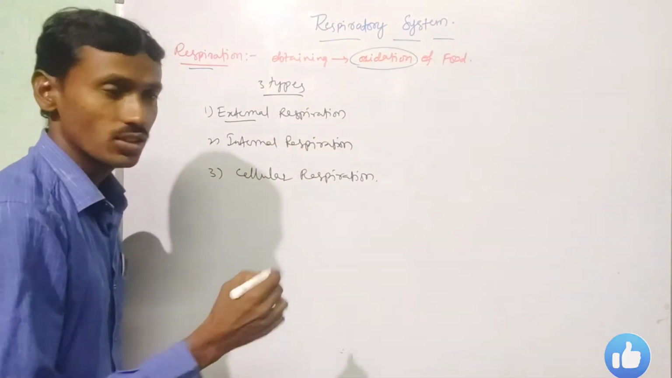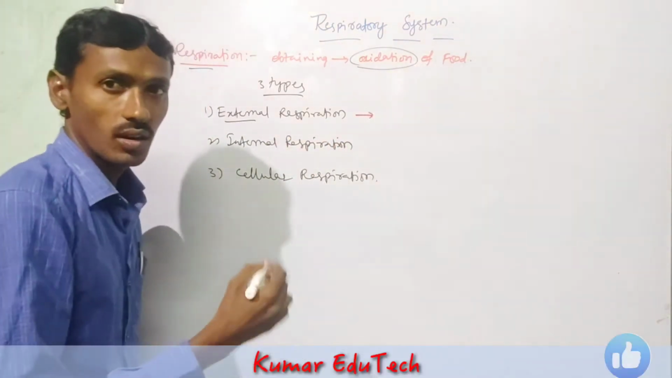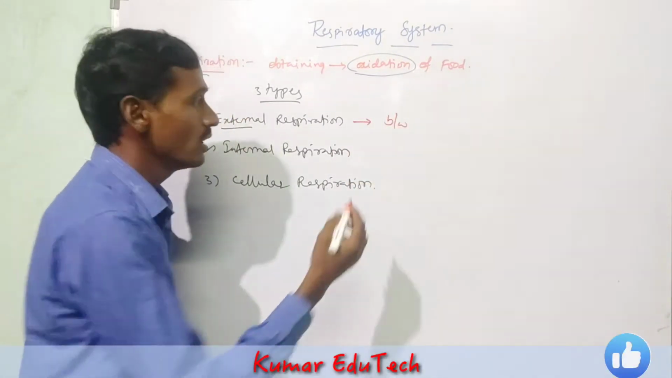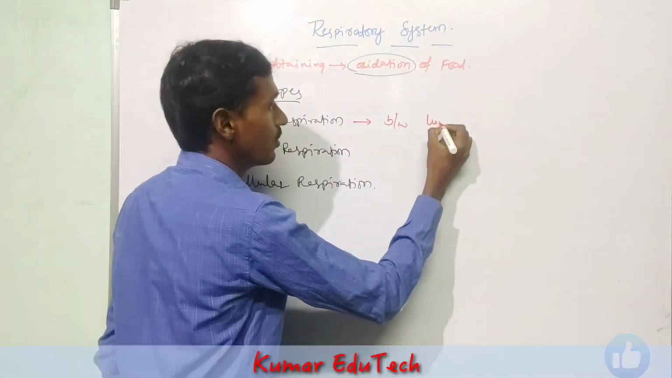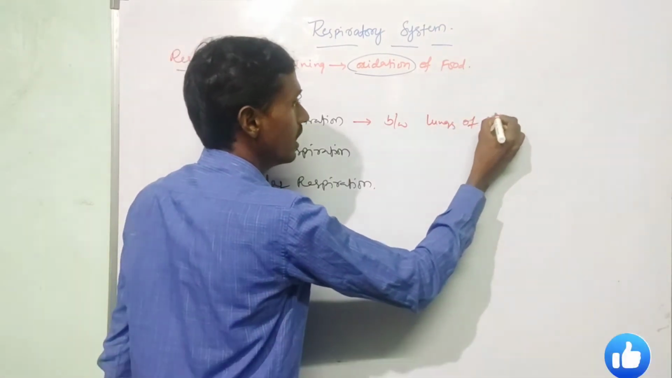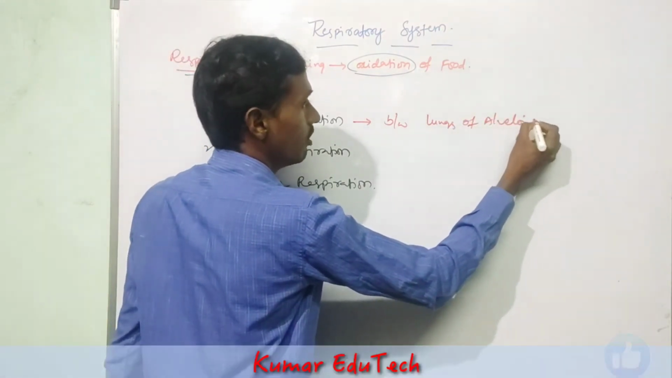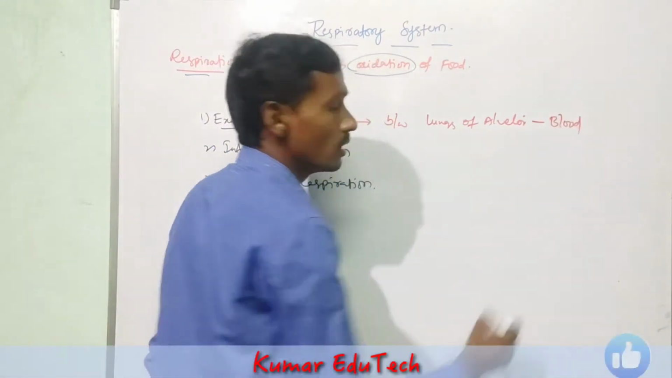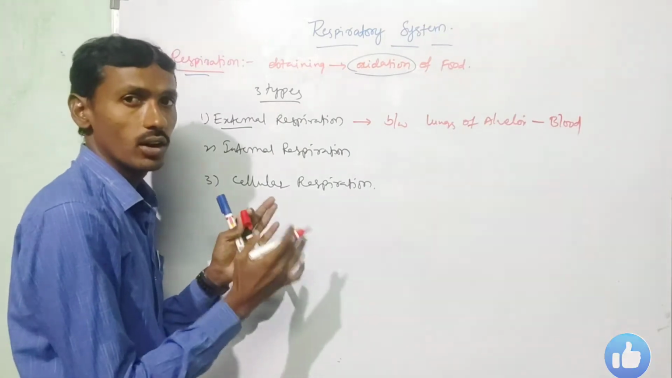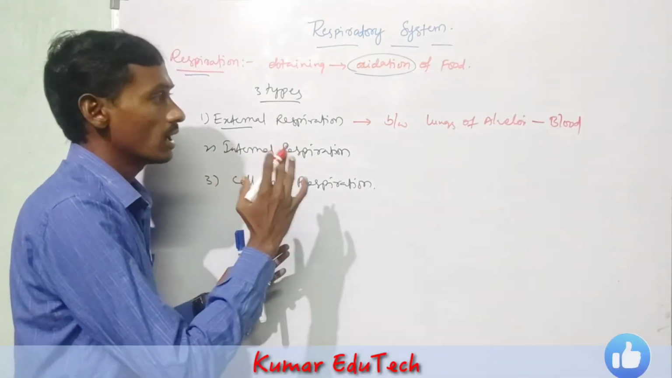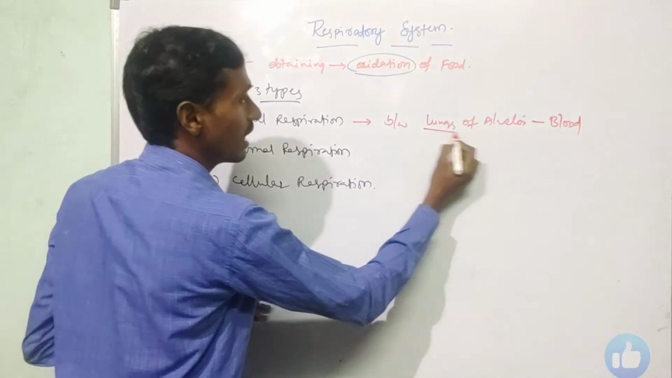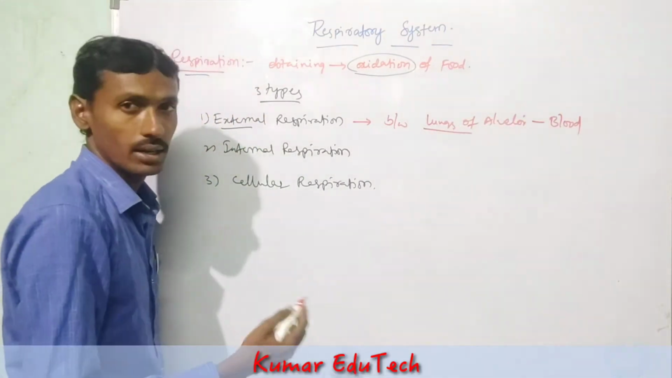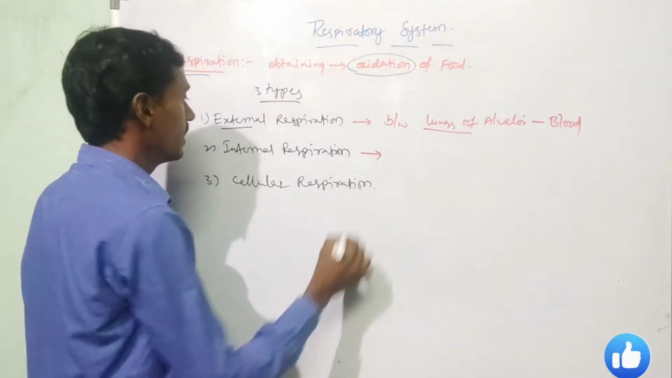In external respiration, oxygen or air is transported between the alveoli of the lungs and the blood. So atmospheric air is transferred between the alveoli of the lungs and the blood.